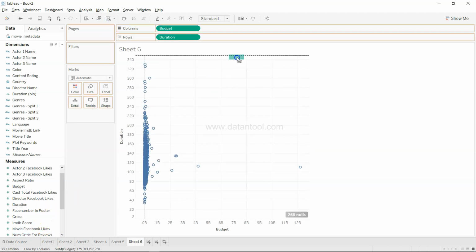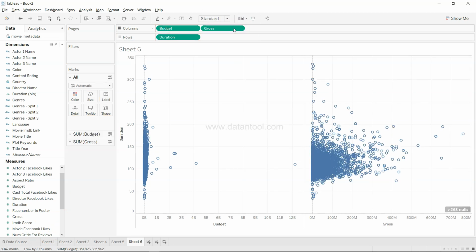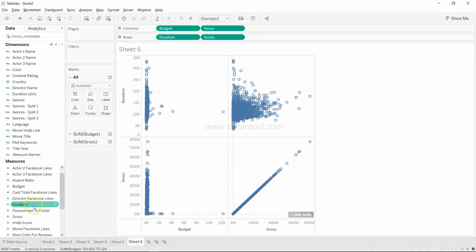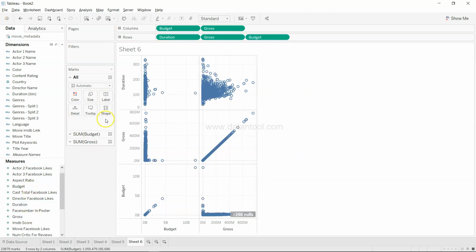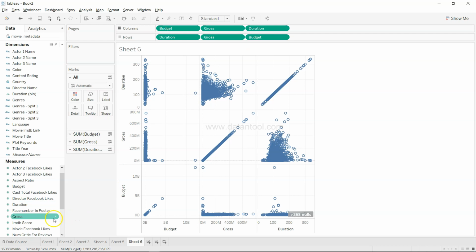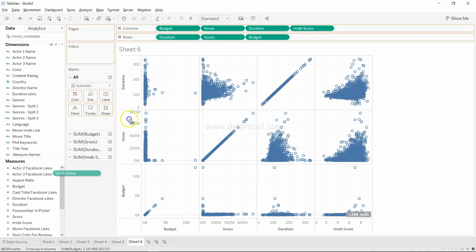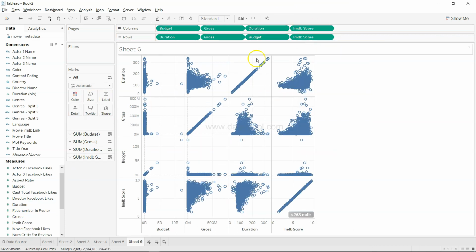Now what I'll do is I will have gross over there. So I have another variable there and gross over here, right? Similarly, I will keep adding variables based on what we want in the correlation matrix. So budget again over here, and duration over there, and then IMDb score, right? And IMDb score, correct?